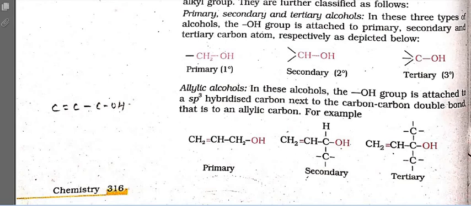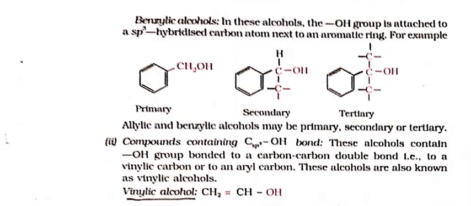Now moving to the next part, the benzylic alcohols. This primary compound is known as benzyl alcohol, and if you replace one of the hydrogens with an R group, or Ar, it depends, it becomes secondary, and if one more hydrogen is replaced, it becomes tertiary, because there are two hydrogens present.